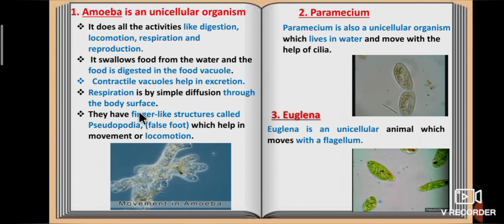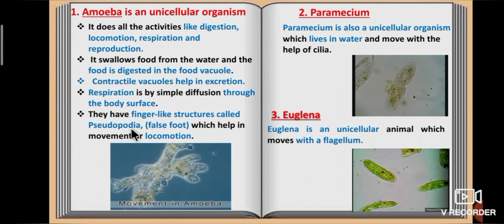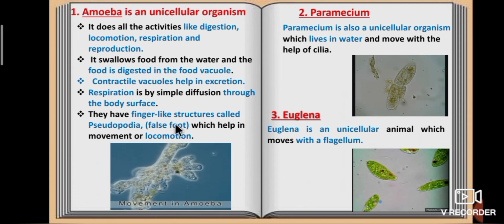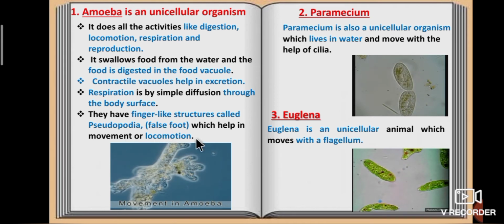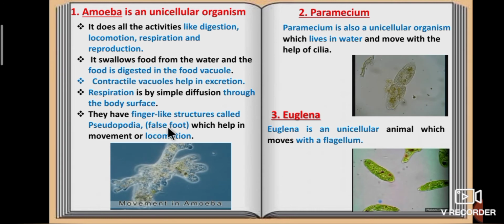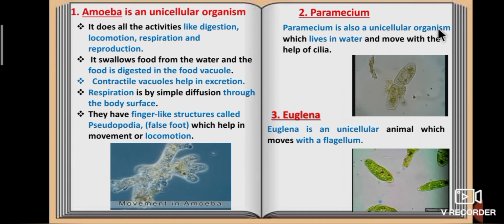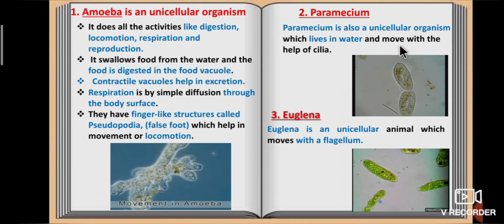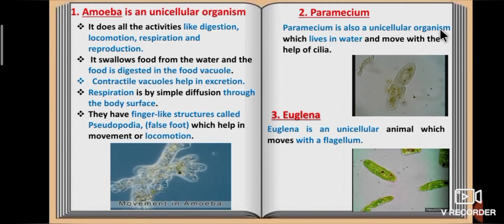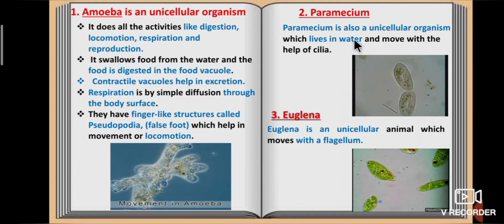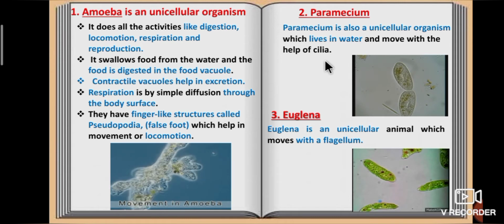They have finger-like structures called pseudopodia, that is false foot, which help in movement or locomotion. Second one, paramecium. Paramecium is also a unicellular organism which lives in water and moves with the help of cilia.